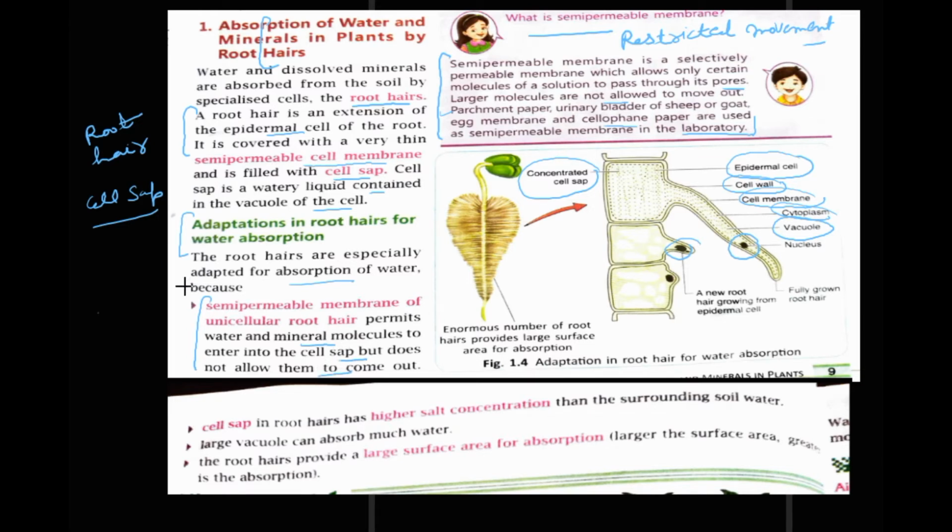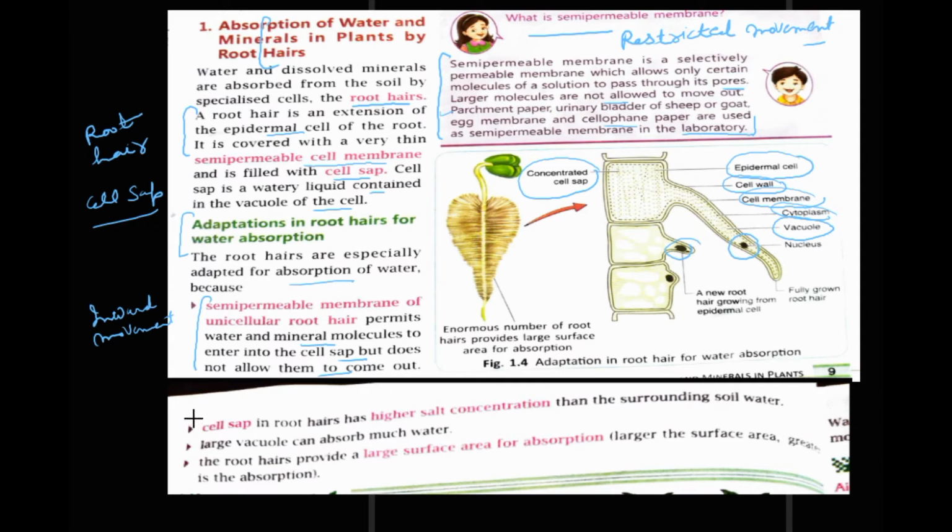There is inward movement of water and other materials, but no outward movement, so it is selectively permeable or semi-permeable. Adaptation means it has developed some special characters due to this semi-permeable nature of the membrane.